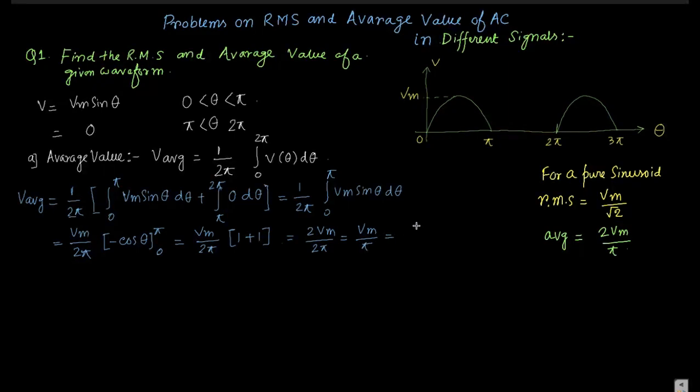What is the value of it? It is 0.318 Vm, because 1 by pi is nothing but 0.318. So this is the average value.